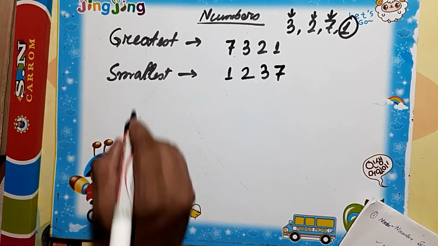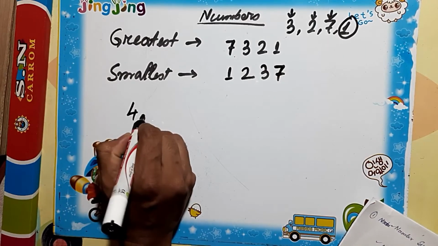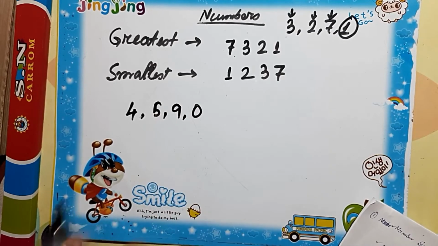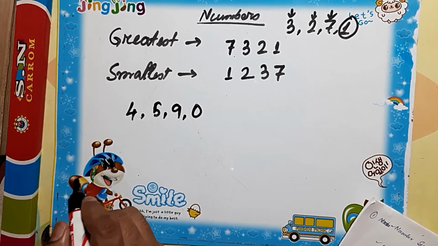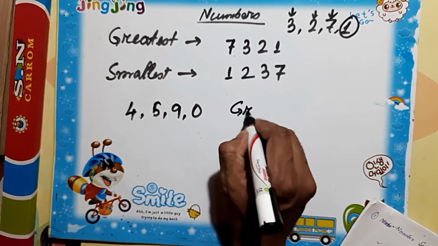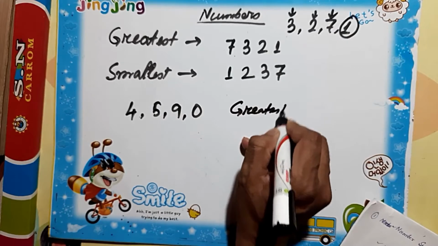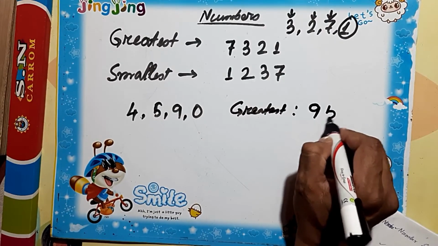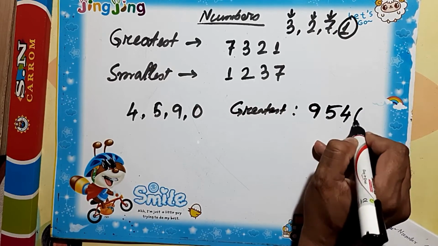Now we have to find the greatest and smallest number using these 4 digits: 4, 5, 9, 0. The greatest number will obviously be 9 first, then 5, then 4, then 0.